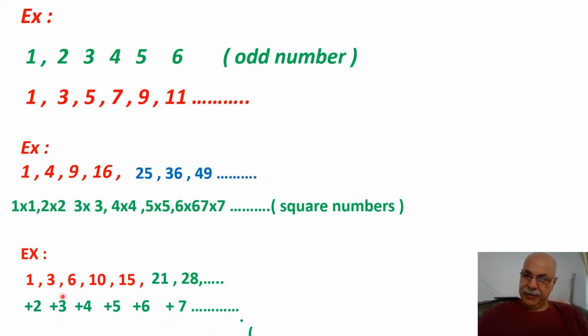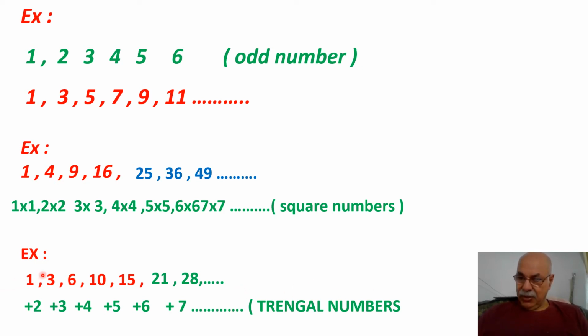You see, here we added 2, here added 3, here added 4, here added 5, here added 6, here added 7. That's why it's called a rectangle number. Why is it a rectangle number? Because the base of the rectangle becomes wider when you add more.